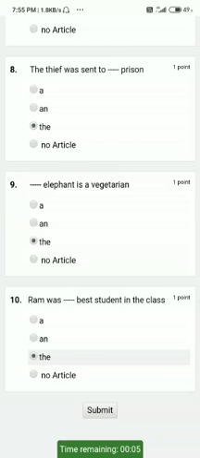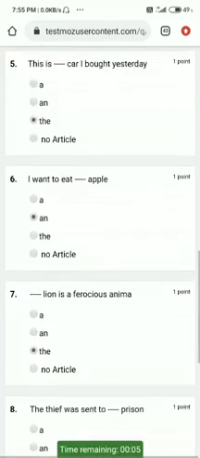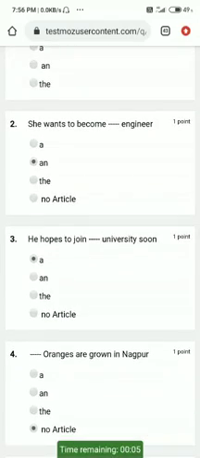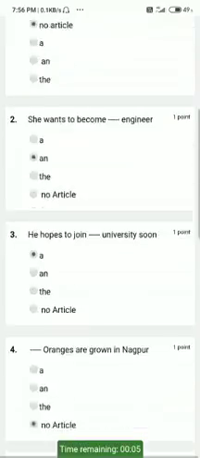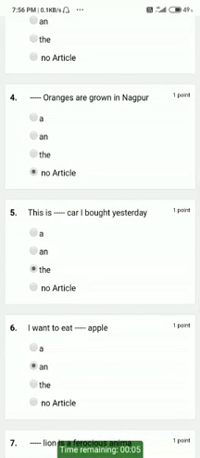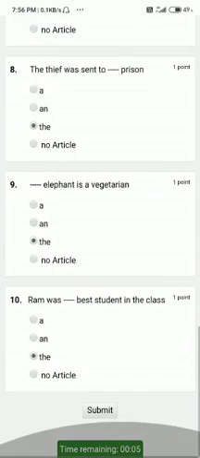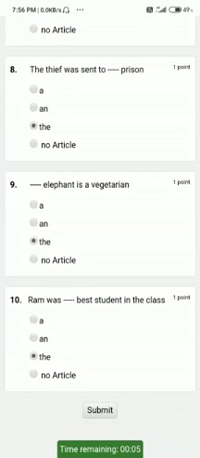Once I have completed all my questions, you can check them like this also. You can scroll down, you can scroll up, whichever way you want. So I have answered everything. If you did not answer anything, for example if I have not answered my 4th question, then while giving the submit button, it will show you a red alert message saying you have not attended the 4th question or 5th question. Since I have attended everything, I need to give submit.